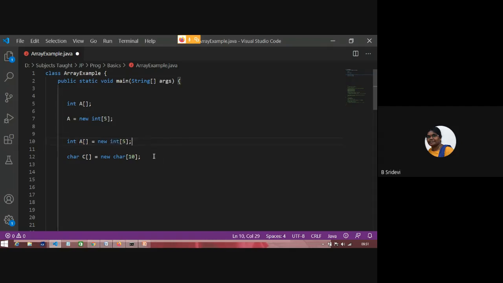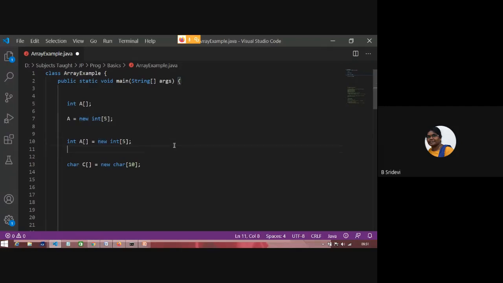So I have allocated some memory to these arrays. That means 20 bytes. Here a character is 2 bytes, no? 10 characters, again 20 bytes here. These bytes are automatically initialized to 0. Whenever you allocate memory with the keyword new, the memory allocation operator, the elements are automatically initialized to 0.